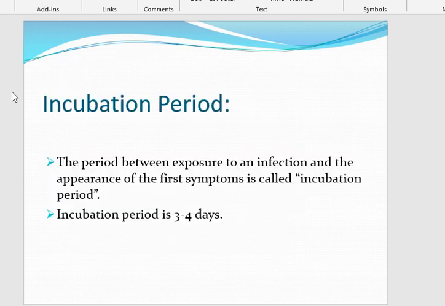The incubation period of Corynebacterium diphtheriae is 3 to 4 days. Incubation period is the period between the entrance of the microorganism into the body and the appearance of the first sign and symptom.